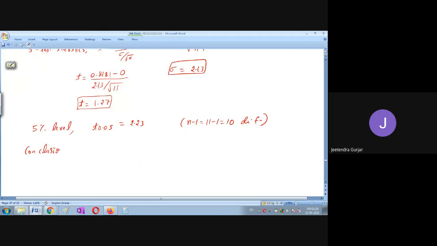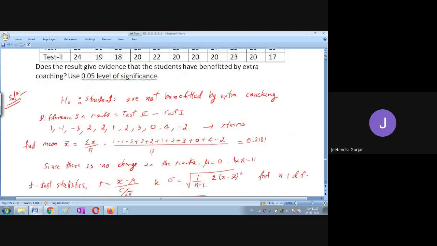So what is our conclusion, students? Please write the conclusion every time. T calculated value is 1.27. See, this is our calculated value, which is less than T 0.05 from the table, the standard value. Is it clear, friends? Therefore, H naught is accepted.